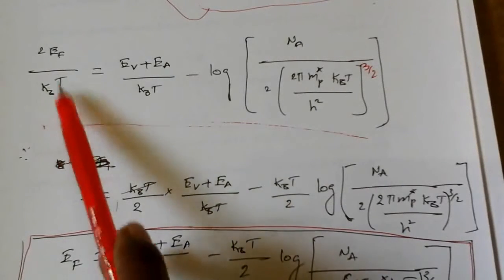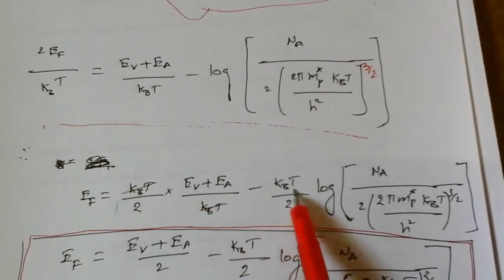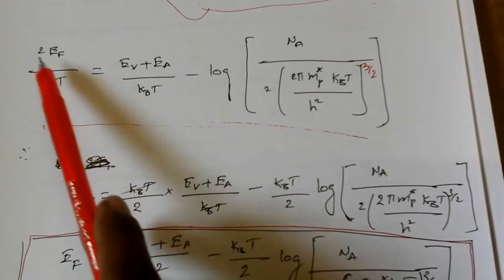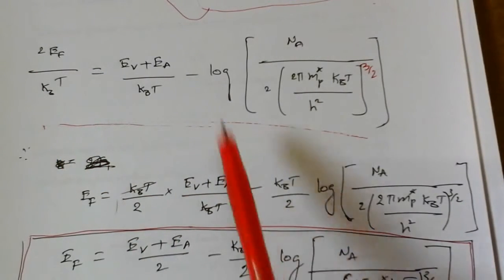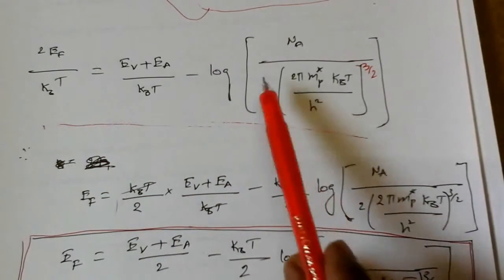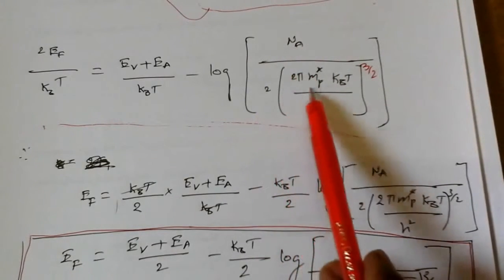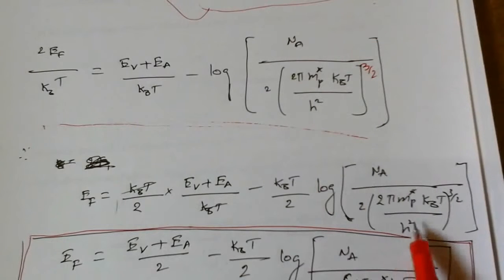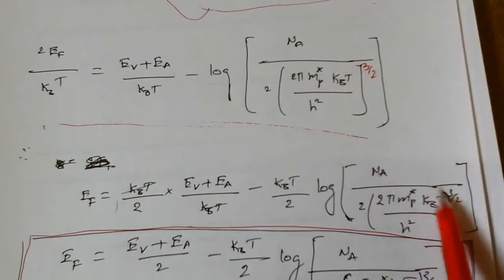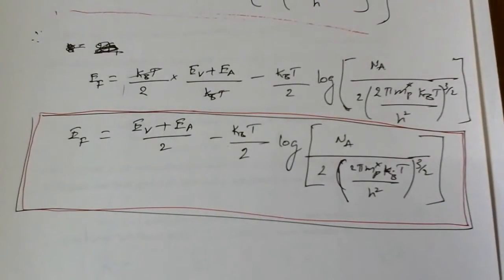After minus, this we are sending that side now. So kBT by 2 we have written log of NA by 2 into (2π mp* kBT by h²) whole power 3 by 2. Now next, the final equation.